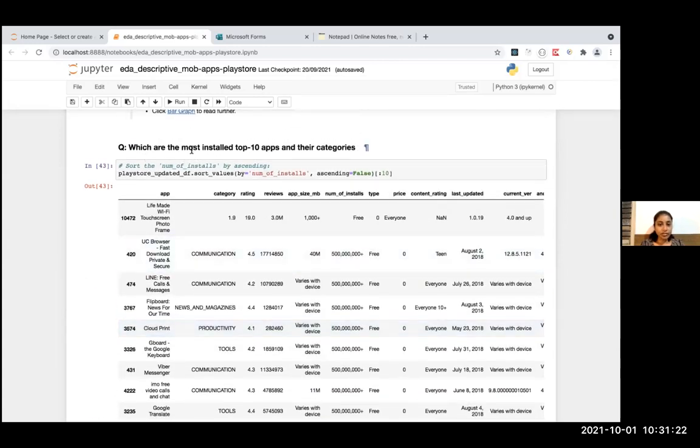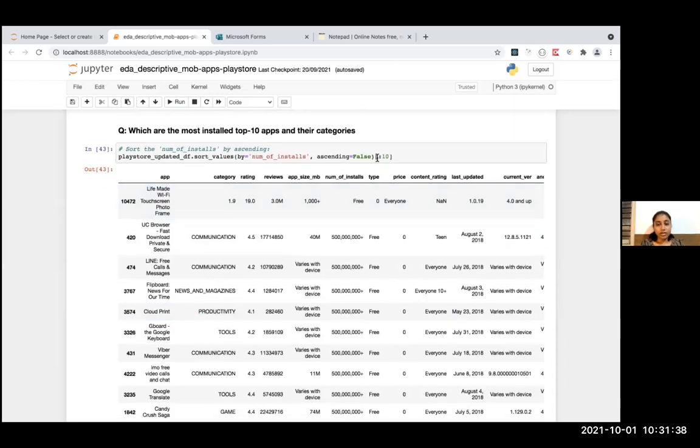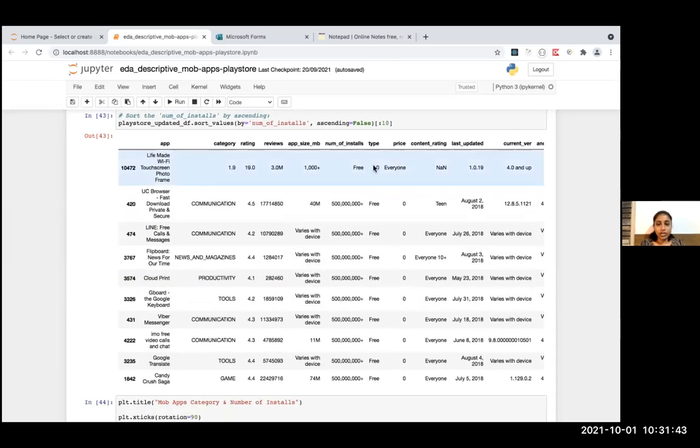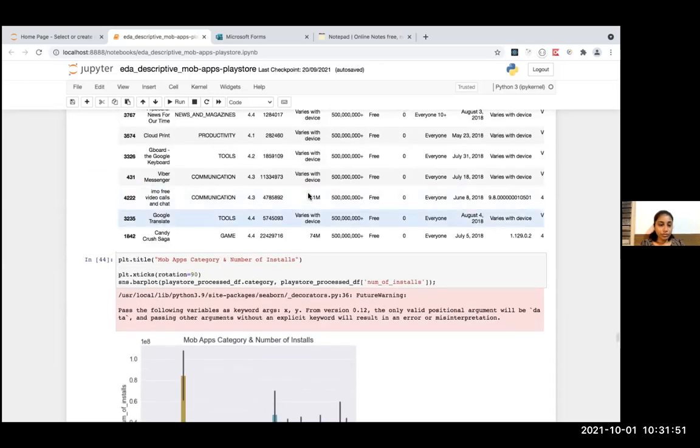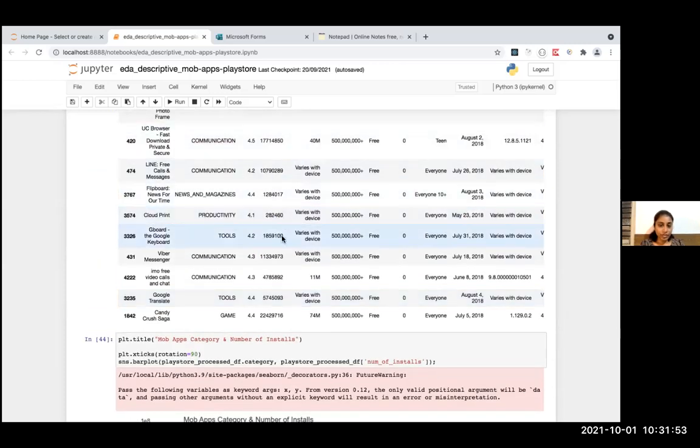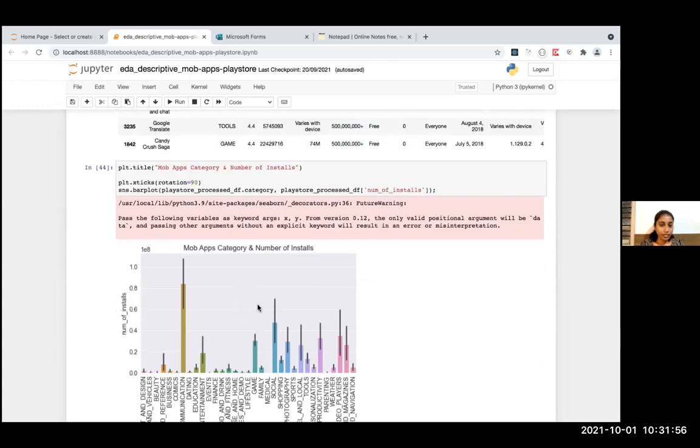And here, basically, I wanted to know the most installed top 10 apps and their categories. When you sort the values of this data frame by the number of installs column and arrange them in ascending order, and I want to return only the 10 rows, that would give me this output. And I want to view this information in a graphical format. That is this one, mobile apps category and number of installs.